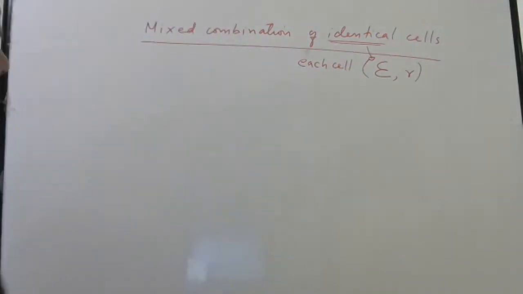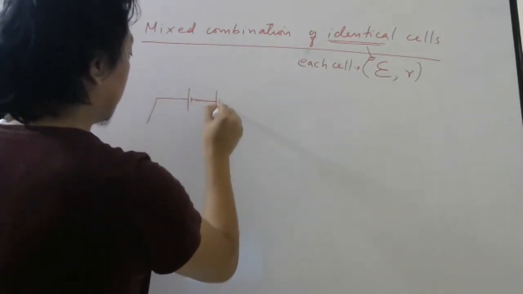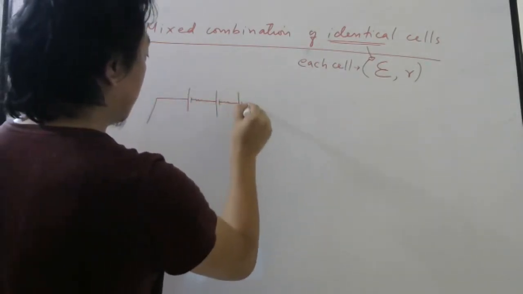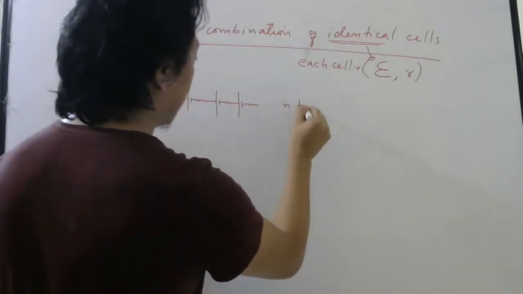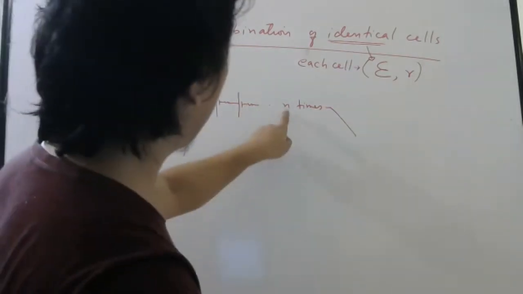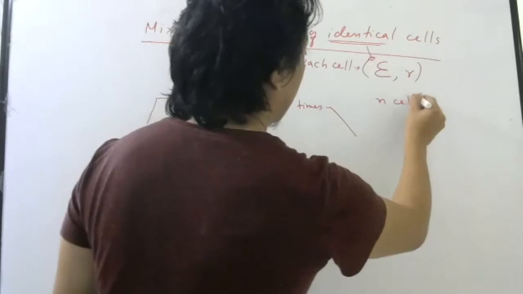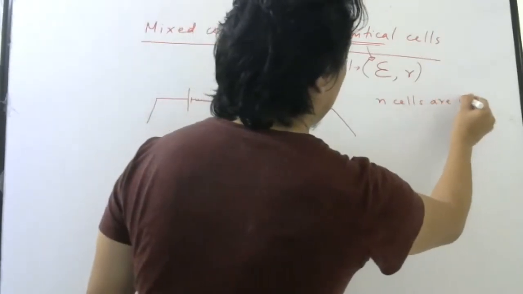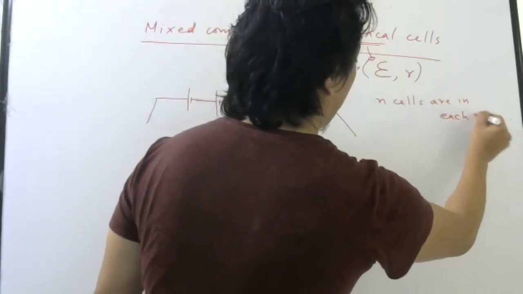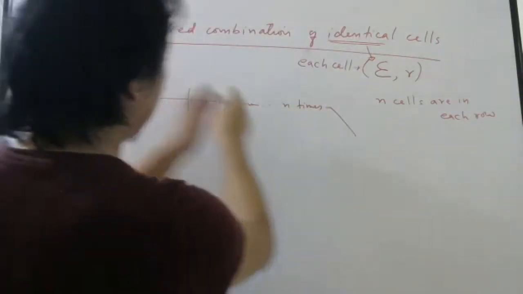Okay. So the diagram will look like this. Look here. 1, 2, 3, n times. So n cells are in series. N cells are in each row, so in one row there are n cells.